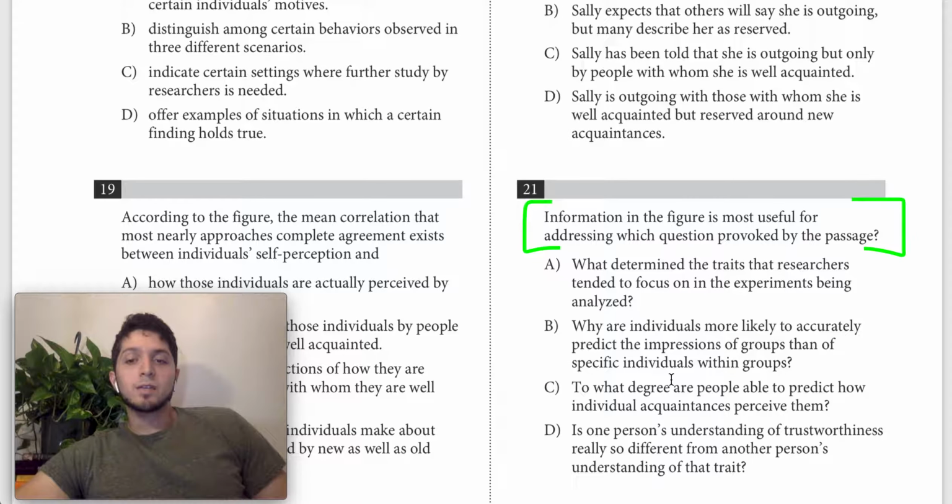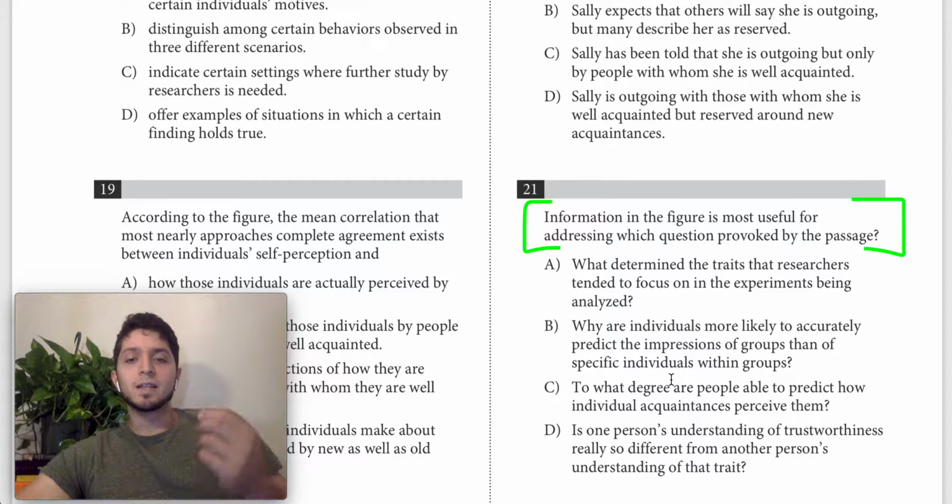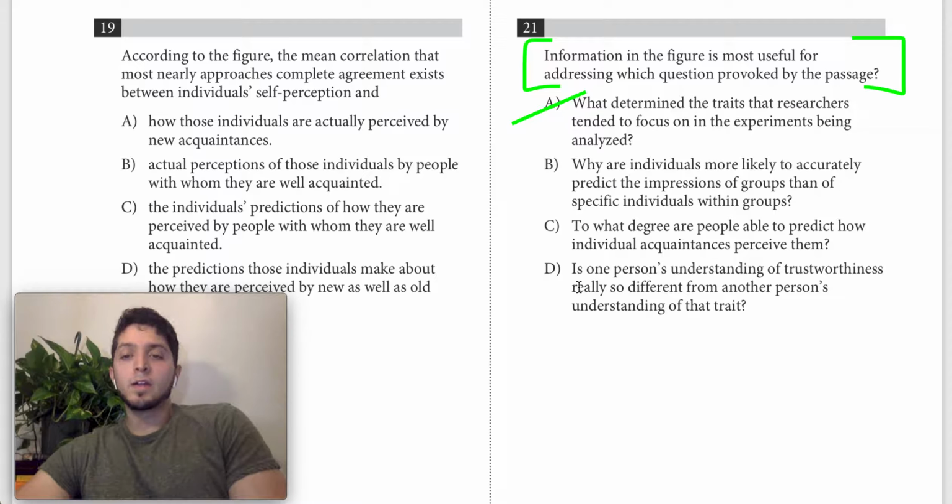So A says, what determined the traits that researchers tended to focus on in the experiments being analyzed? The traits they focused on were stuff like trustworthiness, happiness, all of that. And basically, this is saying, does the figure answer why they chose these particular traits? And the answer is no, it really doesn't at all. So A is wrong.